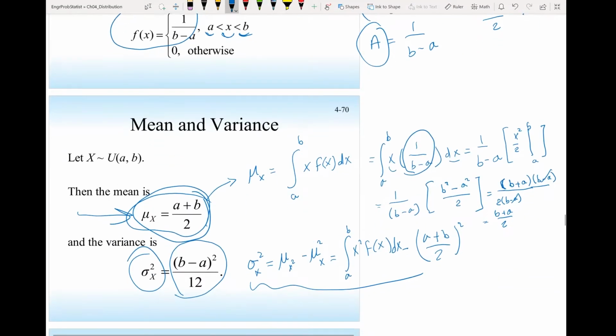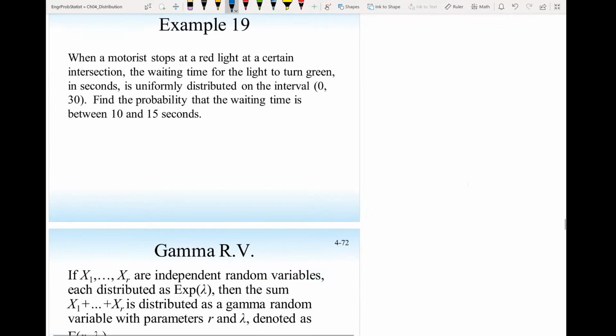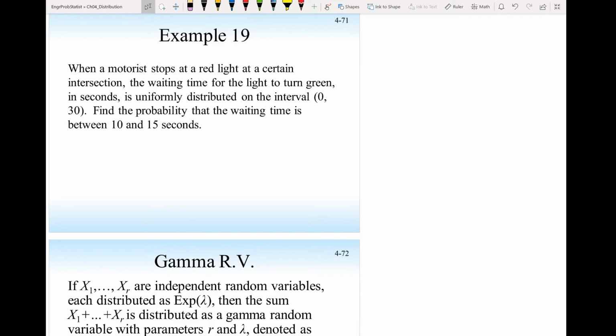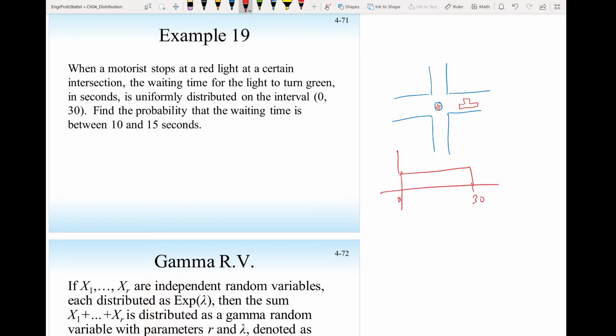Okay, let's see an application for a uniform distribution. When a motorist stops at a red light at a certain intersection, so we have this intersection here, and there is a red light here, and a small car here, the waiting time for the light to turn green in seconds is uniformly distributed on the interval 0 to 30 seconds. And we should expect that.